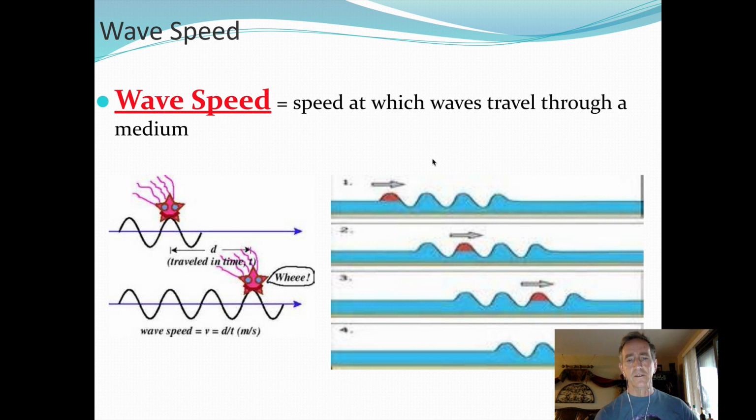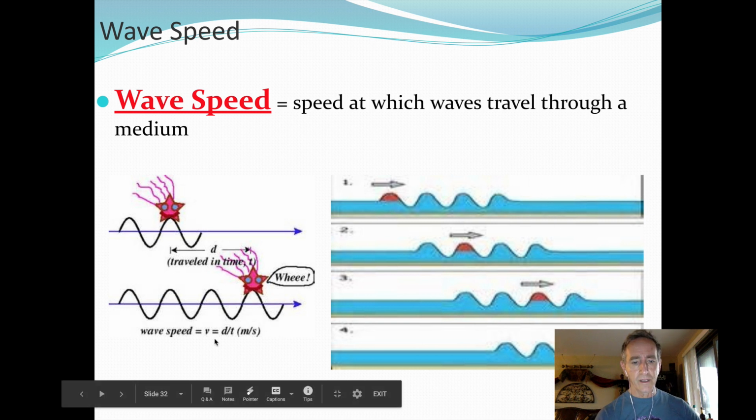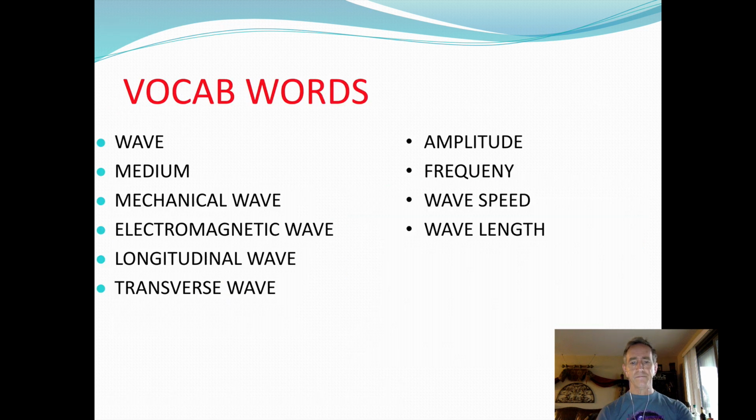Wave speed is the speed at which waves travel through a medium. It's given by the velocity of the wave is equal to the distance divided by the time. That's all.